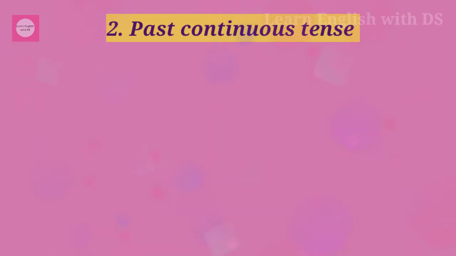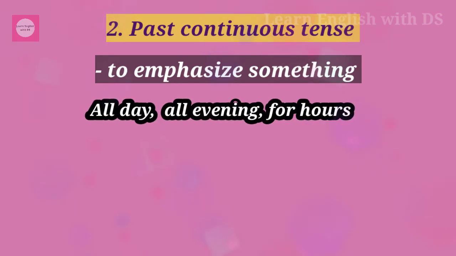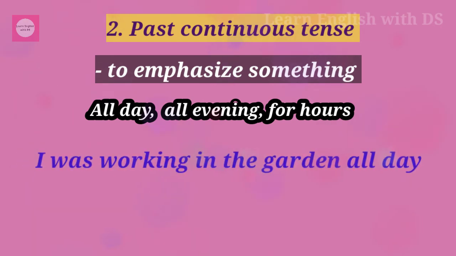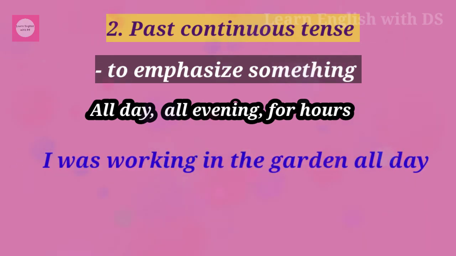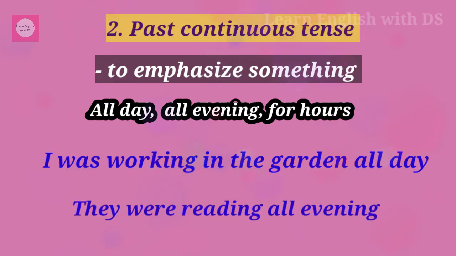We use past continuous tense to emphasize something that lasted for a while. We usually use it with time expressions like all day, all evening, for hours. For example, I was working in the garden all day. It means the whole day I was working in the garden. They were reading all evening. It means they were reading the whole evening.